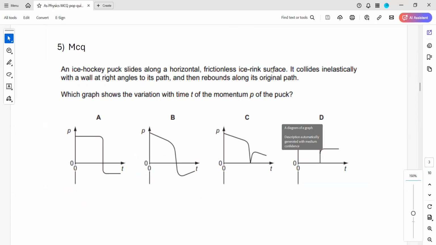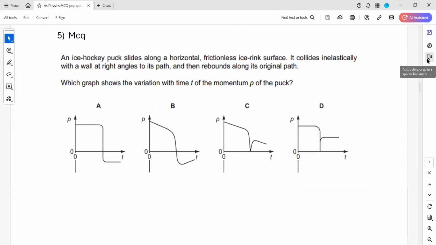Question 5. An ice hockey puck slides along a horizontal frictionless ice rink surface. It collides inelastically with the wall at a right angle to the path and then rebounds along the original path. If it's an inelastic collision, it means the kinetic energy before is not equal to the kinetic energy after. Which graph shows the variation with time for the momentum of the puck?